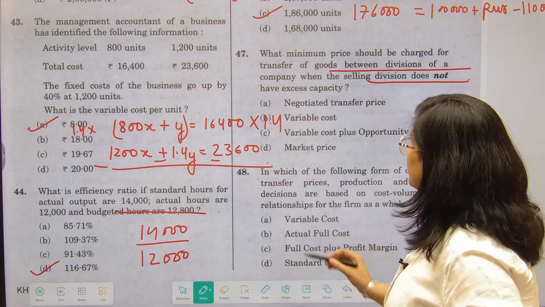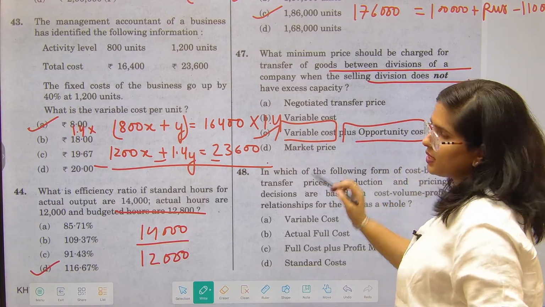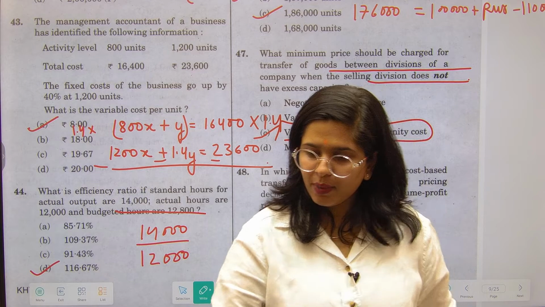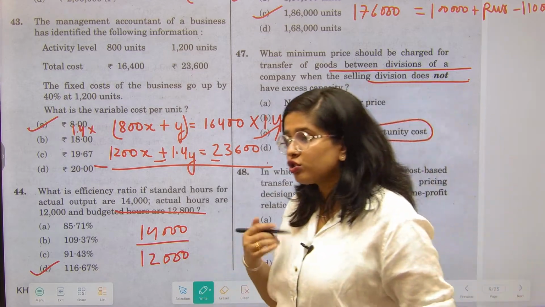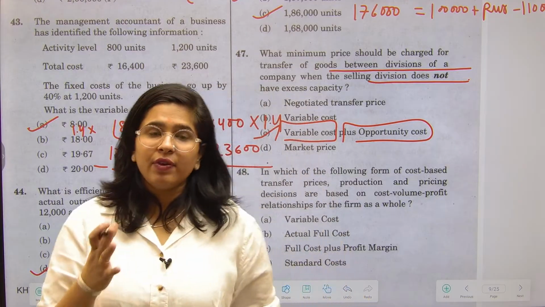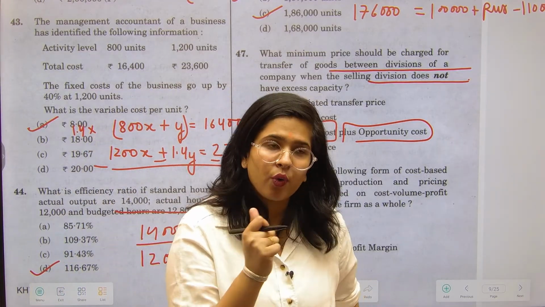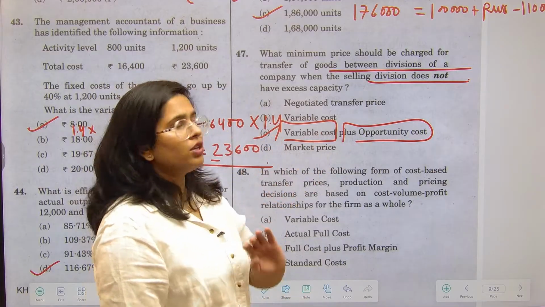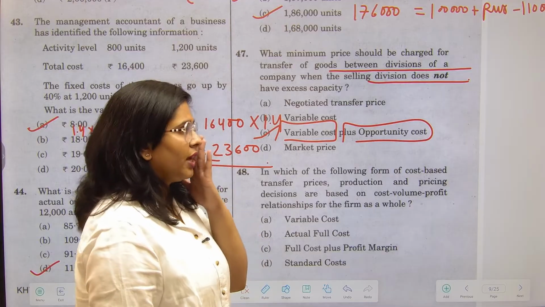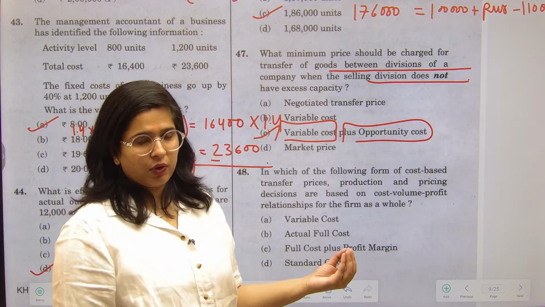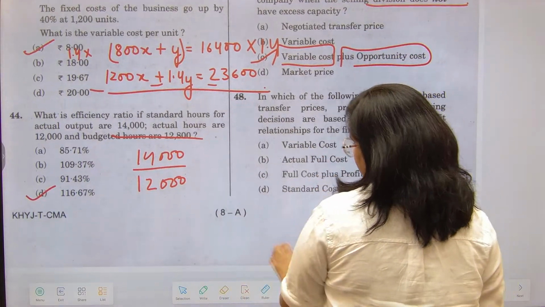So in such a case, the pricing should be your variable cost plus the opportunity cost. Because our cost is being incurred anyway, plus if we would have sold to the outside customers, we would have earned more. So that is why opportunity cost should also be taken over here, right? So that would give good enough compensation.